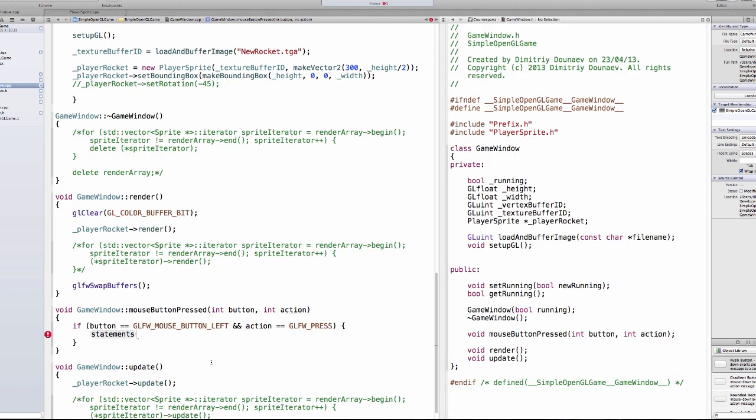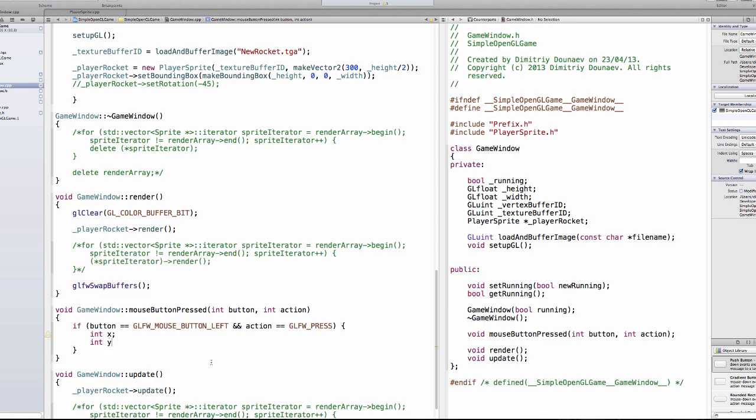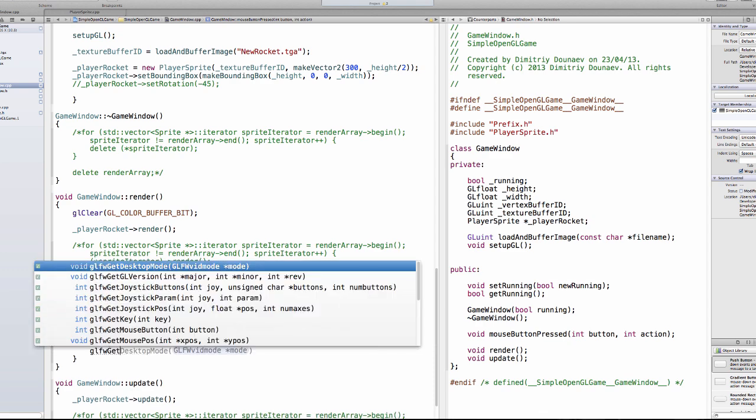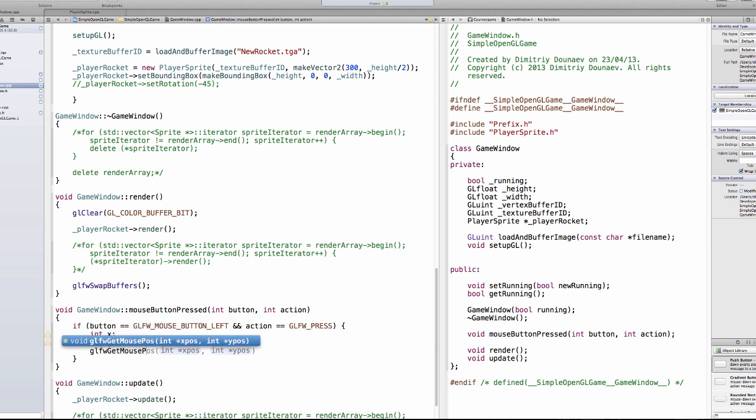Okay, now every time we press our left mouse button, this if statement will be called. Now, let's print the position of our mouse just to demonstrate this. So int x and int y, and now glfwGetMousePos, and this wants a reference to an integer.